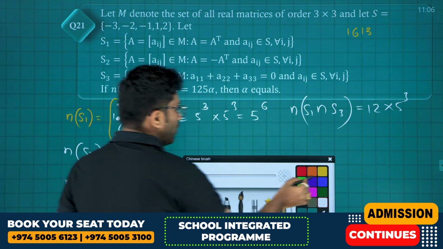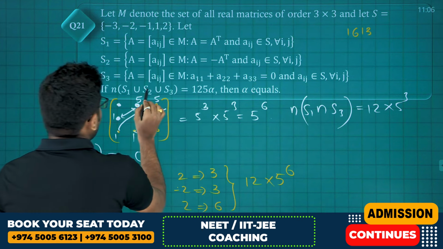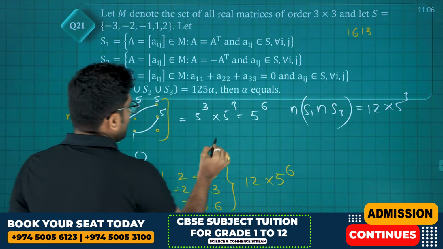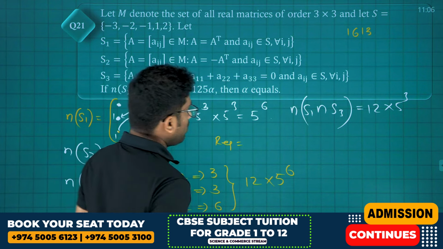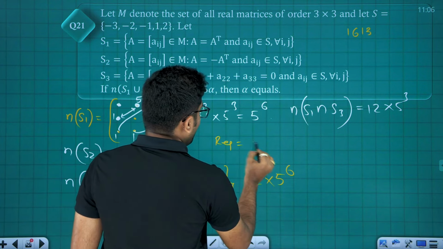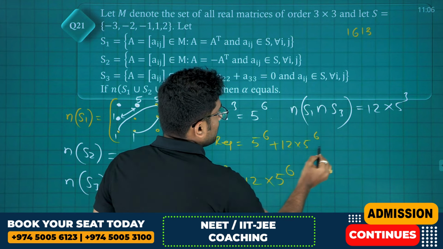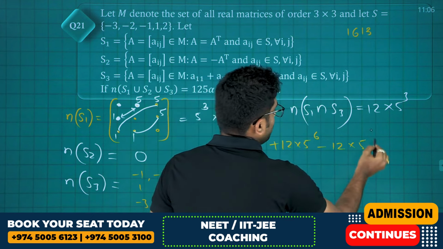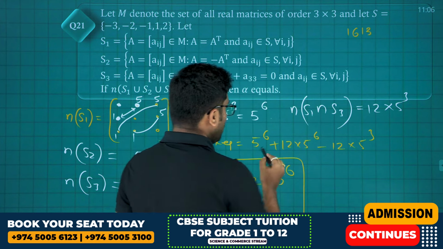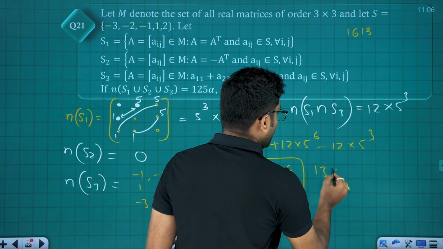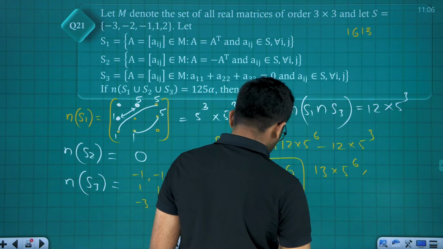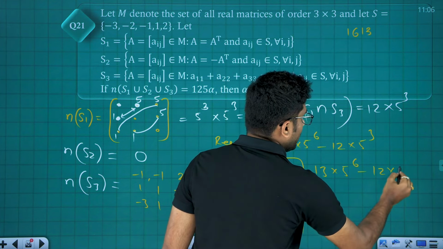So the required N of S1 union S2 union S3 is 5 power 6 plus 12 into 5 power 6 minus 12 into 5 cube. We can write this as 13 into 5 power 6 minus 12 into 5 cube.